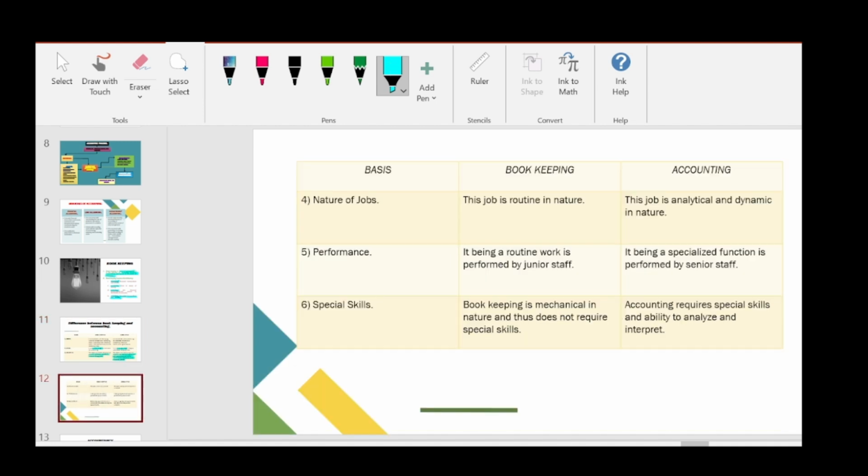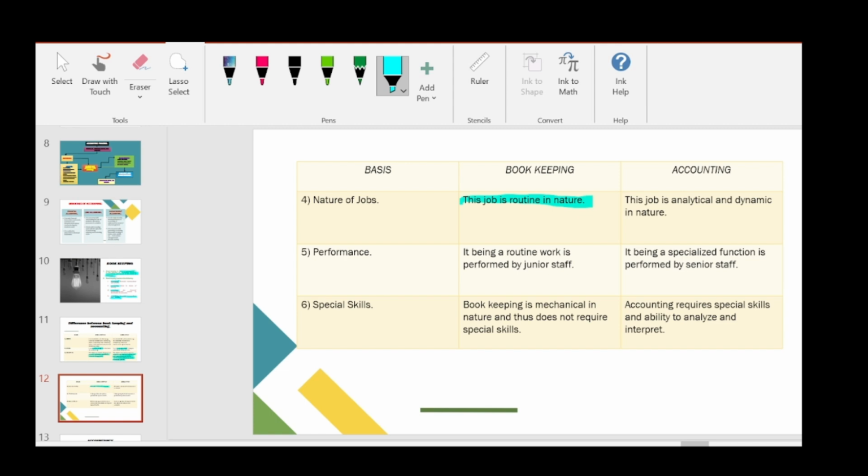Now the fourth one is nature of job. Bookkeeping, this job is routine in nature. Bookkeeping is actually we will do the same thing repeatedly. See, every month we will give salary, so every month we will record the entry for giving salary in our books. Every month we will pay some rent to the office premises, so every month we will have the same entry for rent. So the same entry will be for purchase, sales. So the job will be very routine. It is routine in nature. There will be no difference. It is very mechanical in nature.